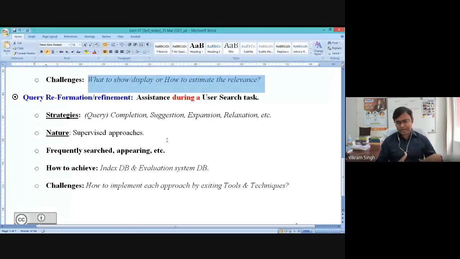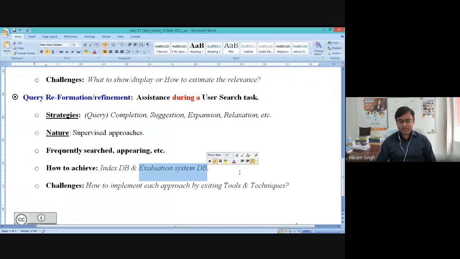Now, because the user has applied an initial query, the user has some idea about the possible query, and you as a system designer have the privilege of having the top 20 or top 50 or top 100 results. So now you can have a strategy. Now you can plan an algorithm to help him to write a query, right? So that's why most of the query reformulation strategies like completion, suggestion, expansion, relaxation are again utilizing the evaluation system database, because in particular they are utilizing the SERP.